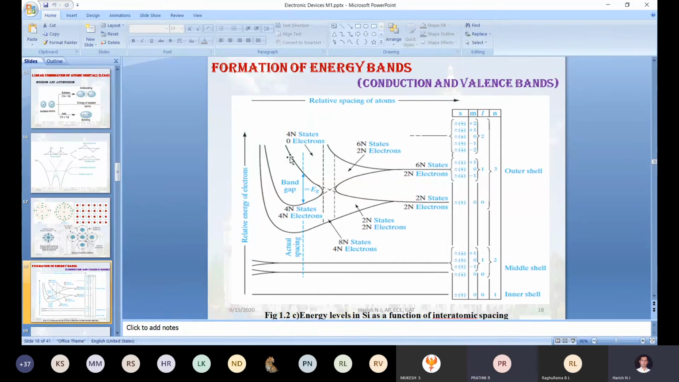Correct. The same way, at 0 degree temperature, the lower band also consists of 4n available states. The upper band also consists of 4n available states. But at 0 degree Kelvin, the lower band, 4n out of 4n states, will be filled.